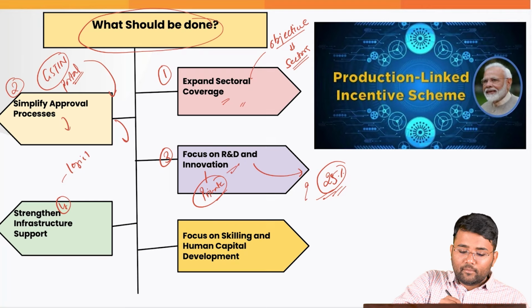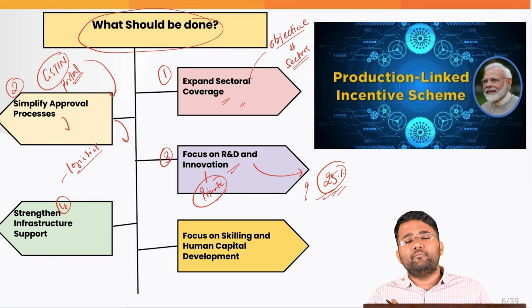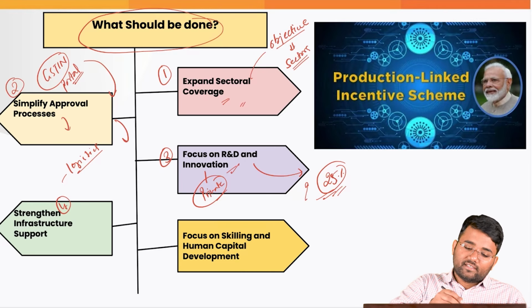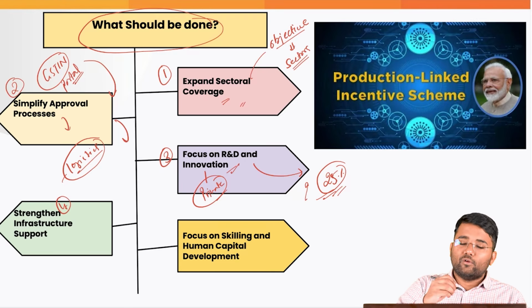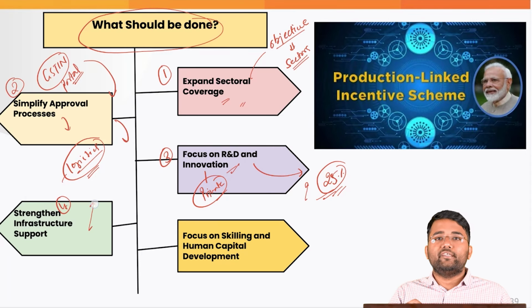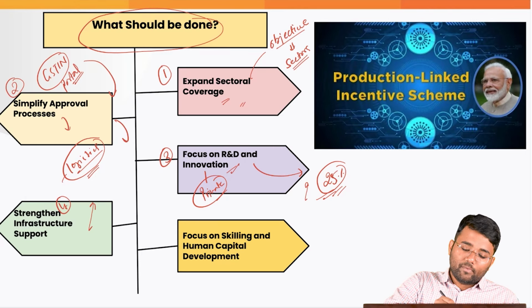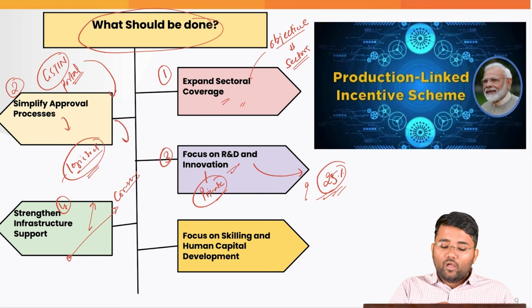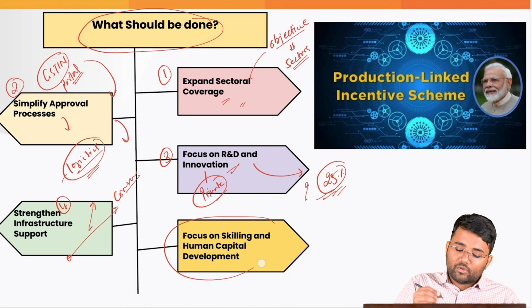Also, we can strengthen the infrastructure, especially the logistics. For example, multimodal logistics parks are being developed. Similarly, logistics can be simplified and improved. That will ensure that the shelf life of the products is also improved, and that we are able to supply the finished product to the ultimate consumers in a time bound manner. Also, we should focus on skilling and human capital development.